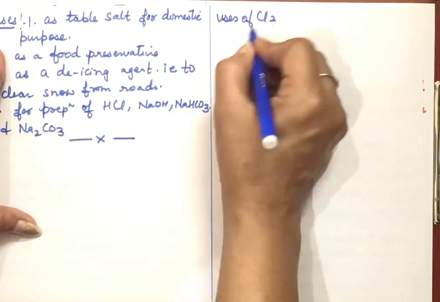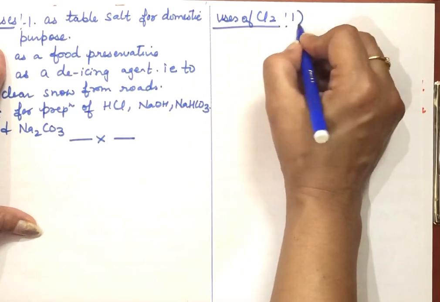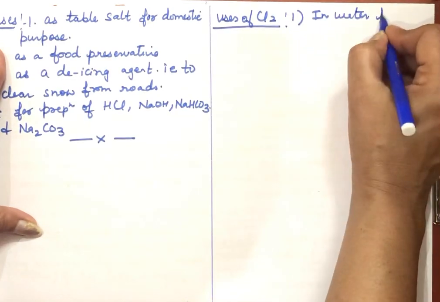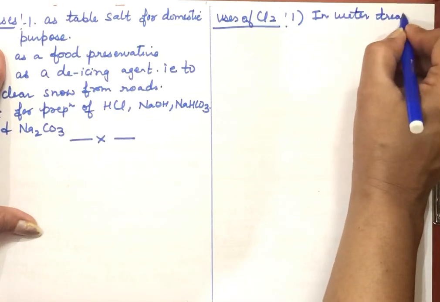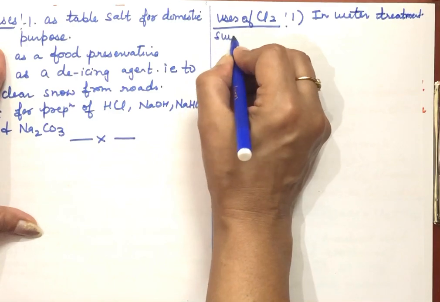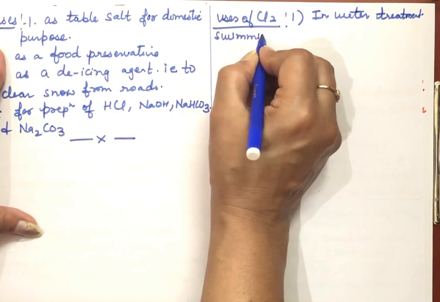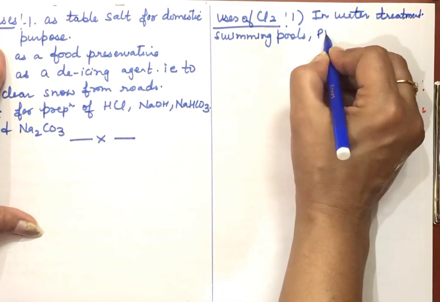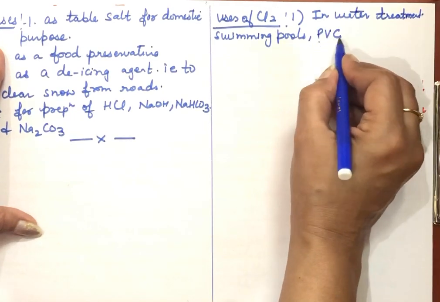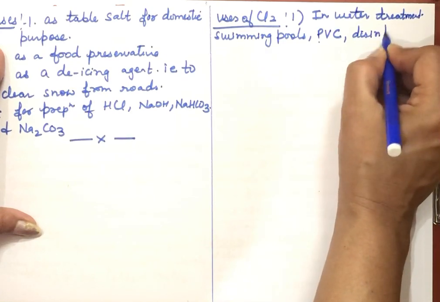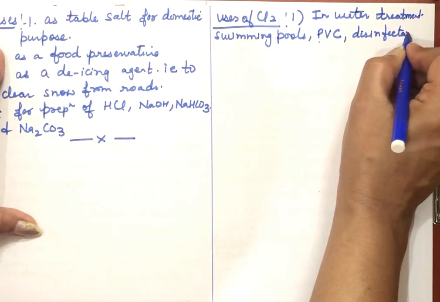Uses of chlorine. Chlorine is used in water treatment because it kills the germs. So it is used in water treatment, and even in swimming pools it is used to kill the germs. It is used to prepare PVC, that is polyvinyl chloride. Then it is a disinfectant. To prepare disinfectants it is used.